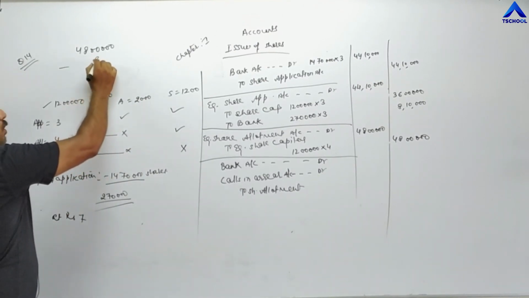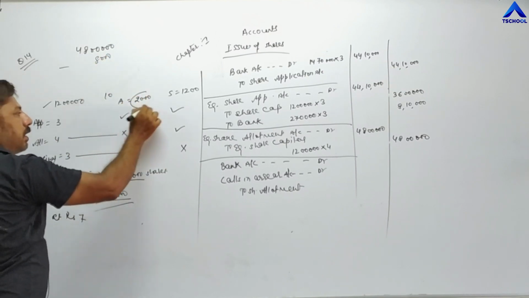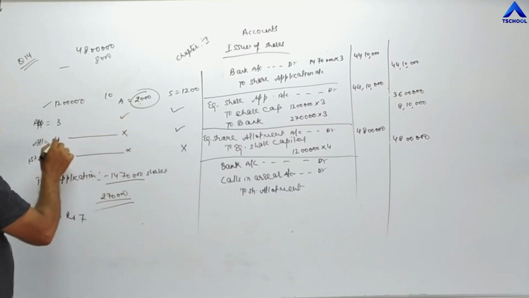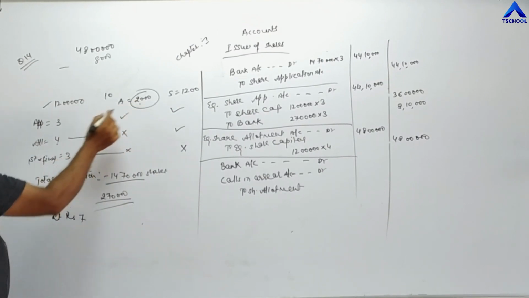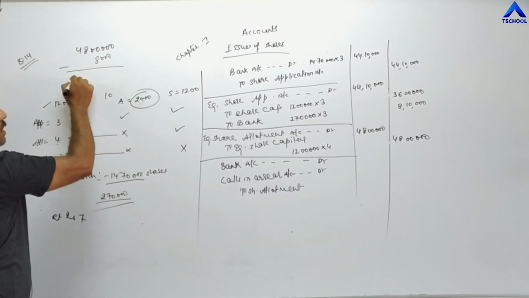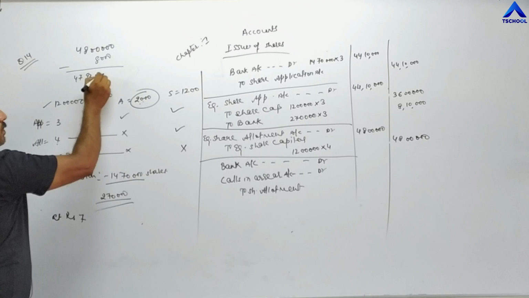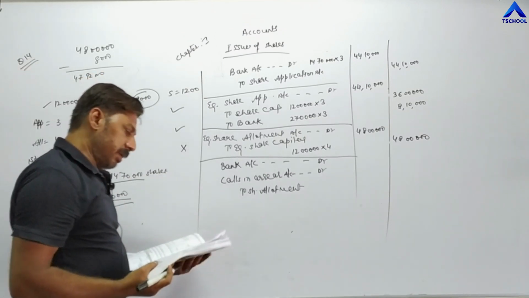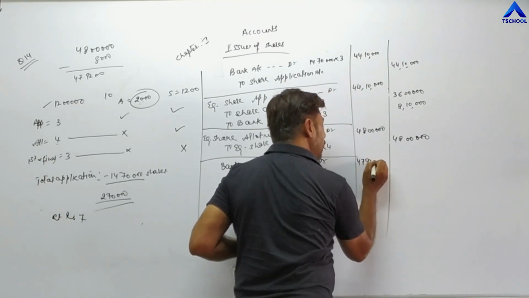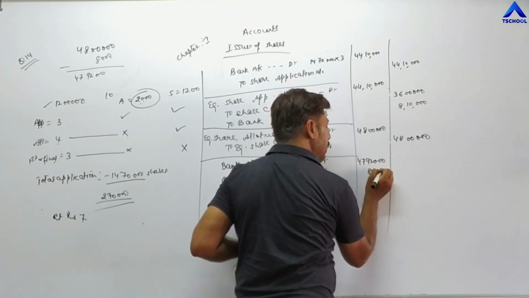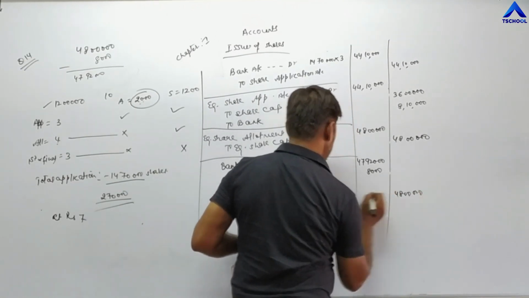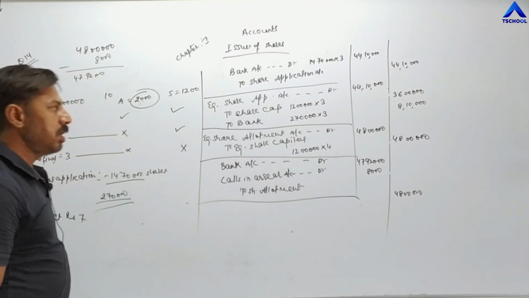We have to deduct 8,000 rupees. 2,000 is the number of shares, and when 2,000 shares are multiplied with the value of allotment, it becomes the amount. 2,000 into 4 becomes 8,000. So 48 lakh minus 8,000 becomes 47 lakh 92,000. They are showing calls in arrear 8,000, and the total value of allotment is 48 lakh. In this way, the allotment entry is also completed.